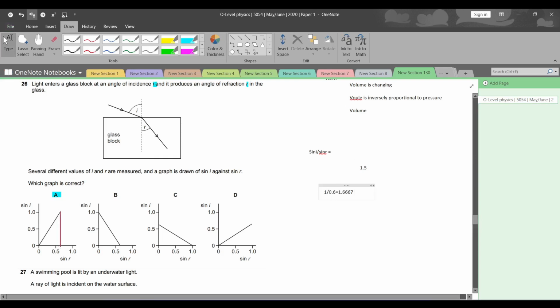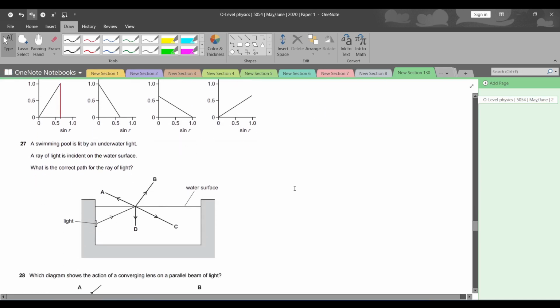0.6. So let's see. 1.6667 is the answer. We can round that up to 1.5. ठीक है ना. अगर हम इसको देखें it would be 0.6 something, right? So this is way better than this. Therefore A is the right answer.